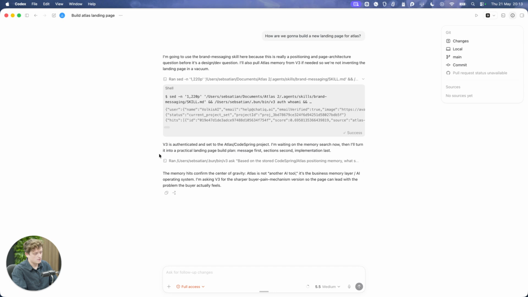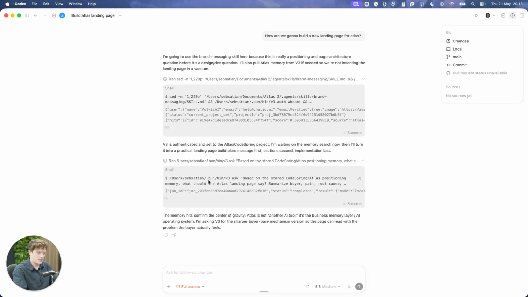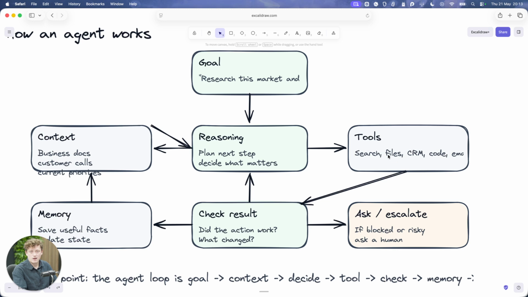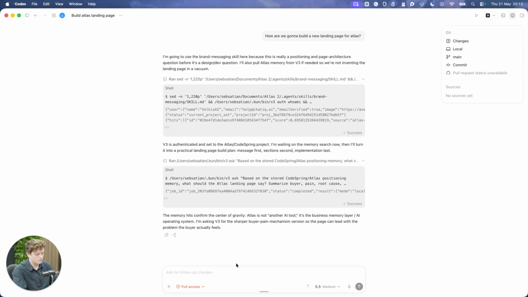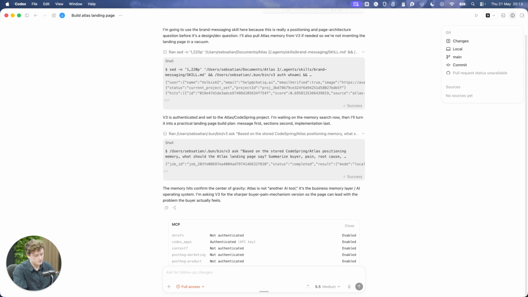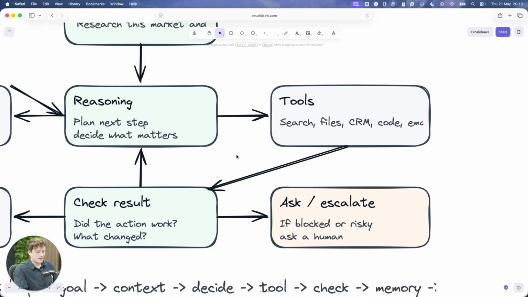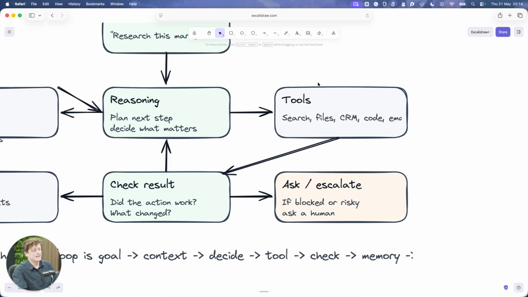You can see this is another command that ran on my computer, which is again another tool. It could write a file, it could search through files, or it could connect to other tools. For example, if you do /MCP, and we'll make some videos on what MCPs are, you can connect it to various other tools. We've got Posthog, Ahrefs, which is what we use for SEO research. So it can connect to all of these different things, and now it has access to the tool.